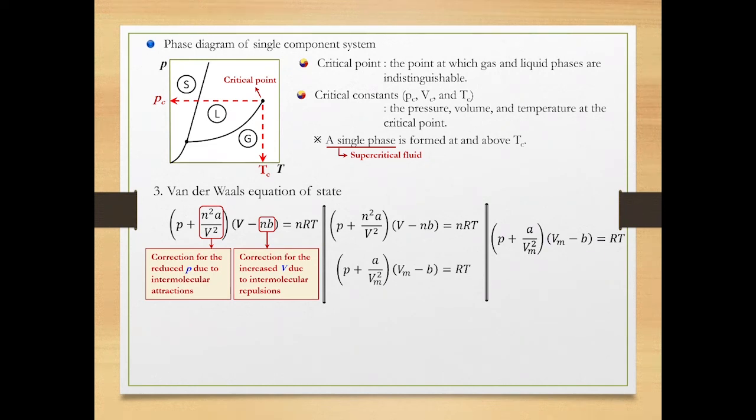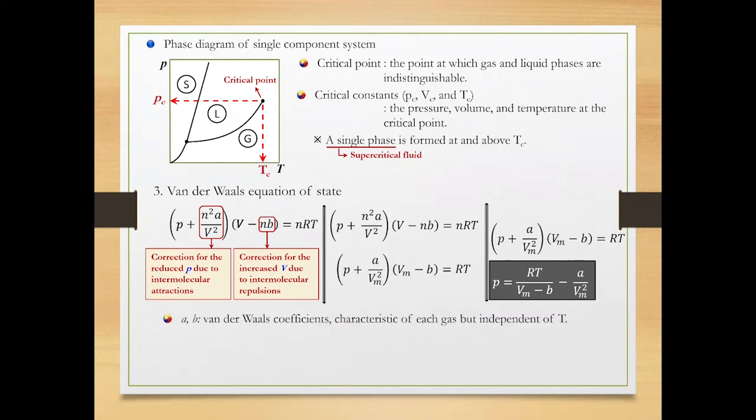This modified van der Waals equation can be rewritten with respect to pressure like this. We will use this form of van der Waals equation for the remaining slides. The a and b are van der Waals coefficients, and they are independent of temperature. Individual gas has different values of a and b.